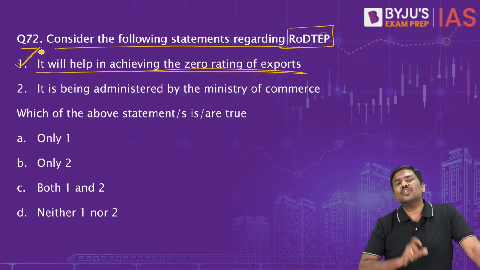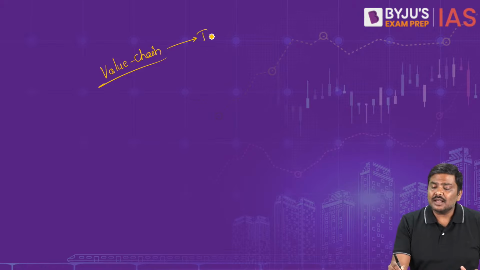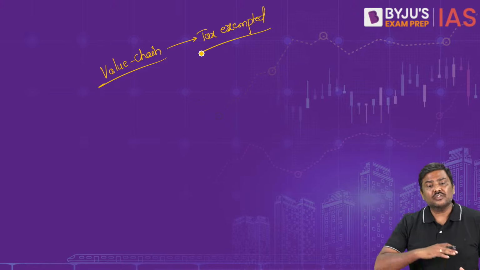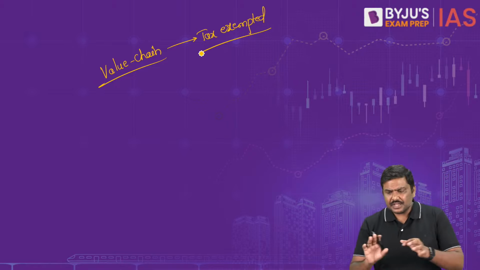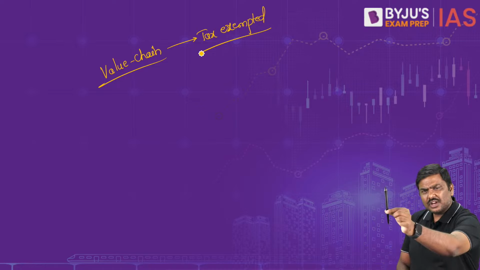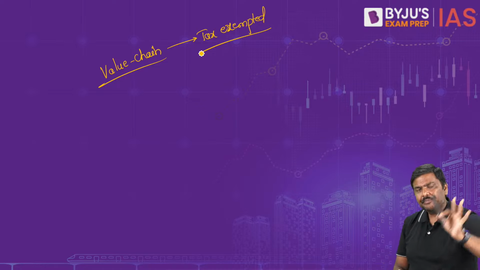What is this idea of a zero rating of exports? Let me define it in a very, very simple way. Throughout the whole value chain for a product, tax exemption will be provided. Imagine you are a manufacturer of this marker and you are an exporter.